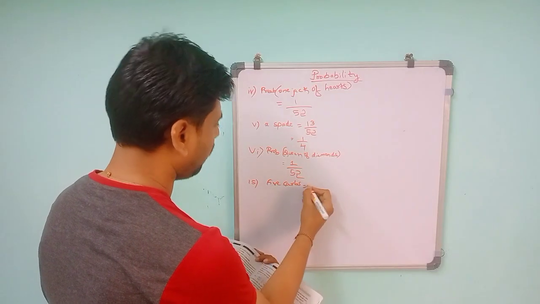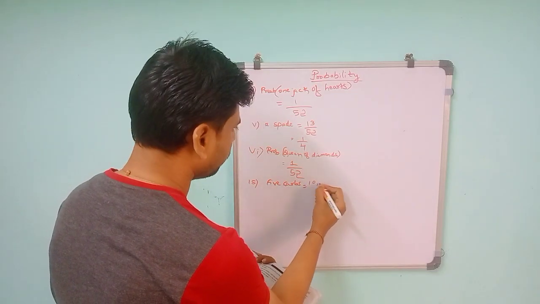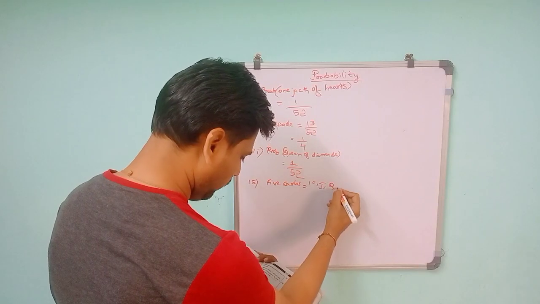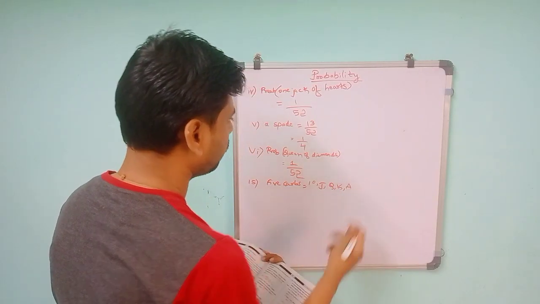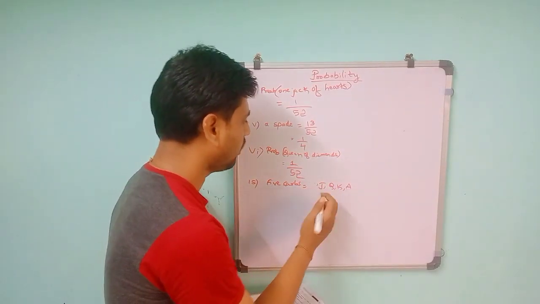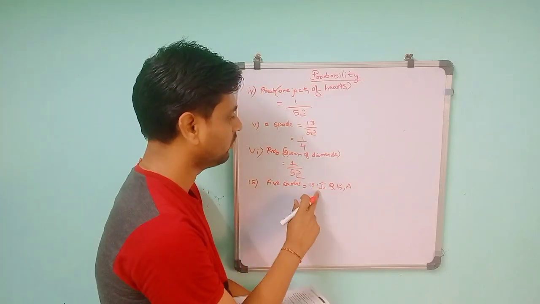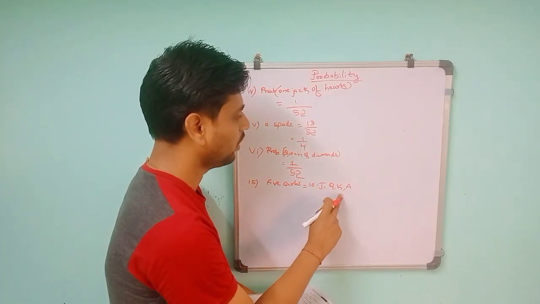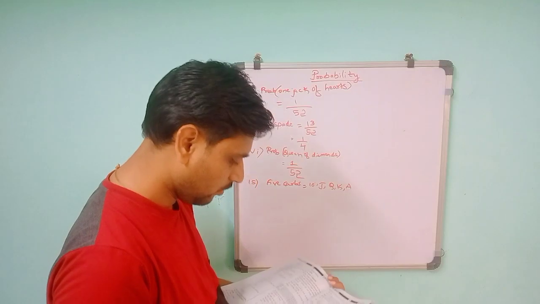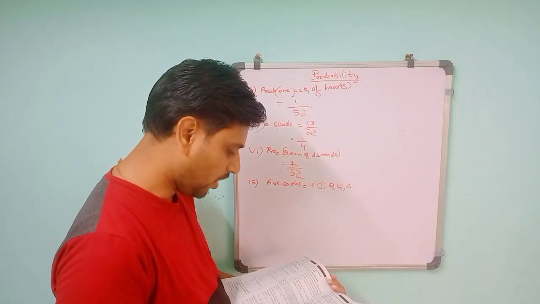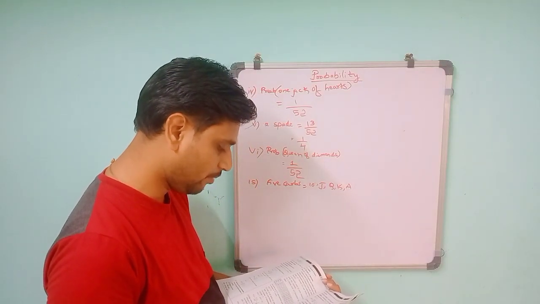They consist of 10, J, queen, king and A. So you got the 5 cards, which are well shuffled with their face downwards. One card is then picked at random.